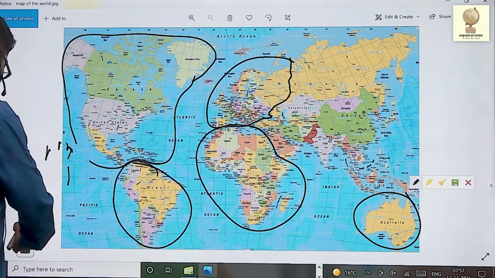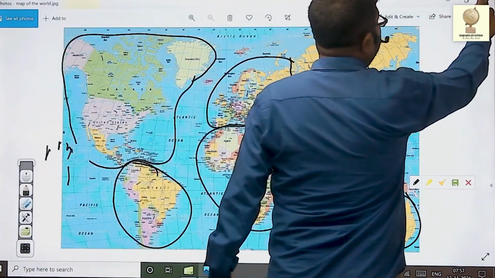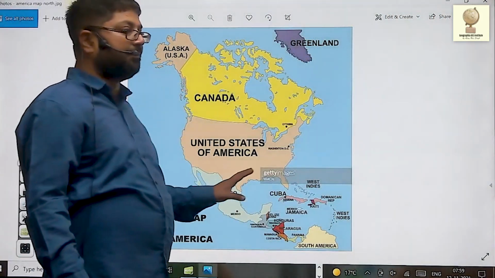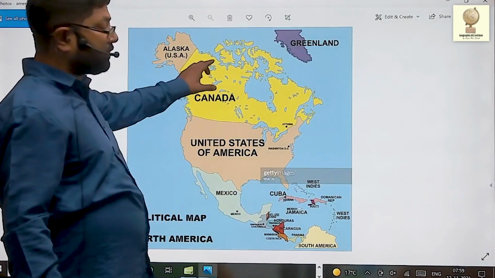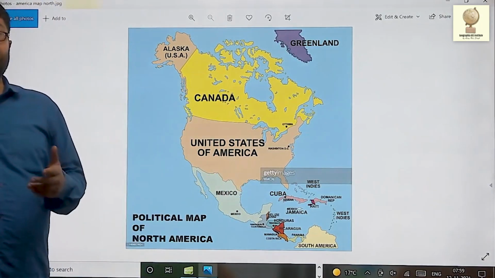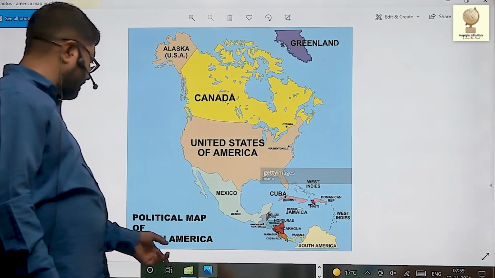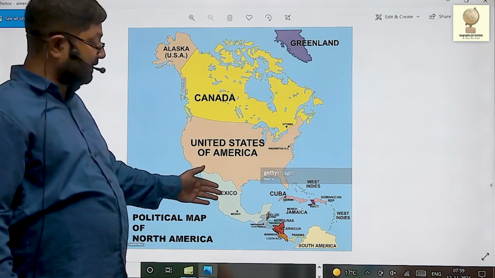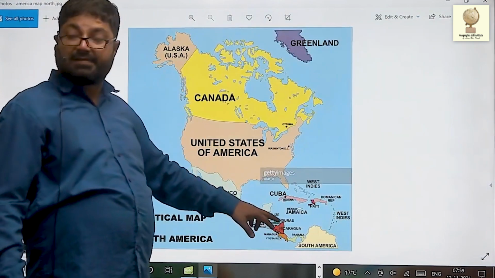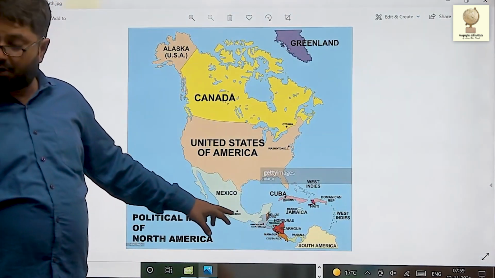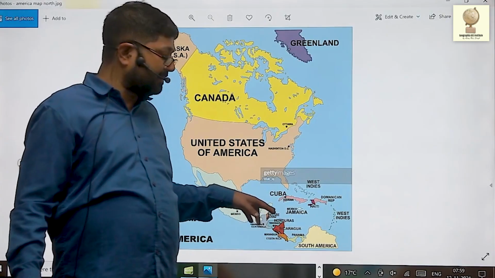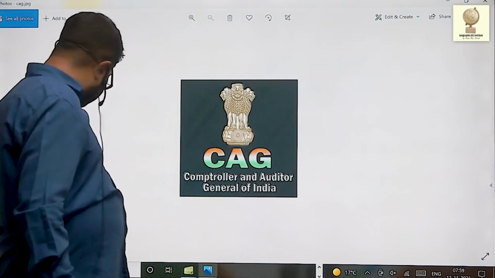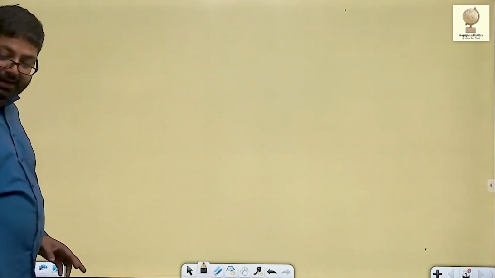Now, let us come to North America. This is North America. Let us see what all countries make up North America. You see Canada, USA, Mexico, isn't it? If you go down, Belize, Guatemala, Honduras, Nicaragua, and then El Salvador, Costa Rica, Panama. These are Central American countries. And then the Caribbean islands.